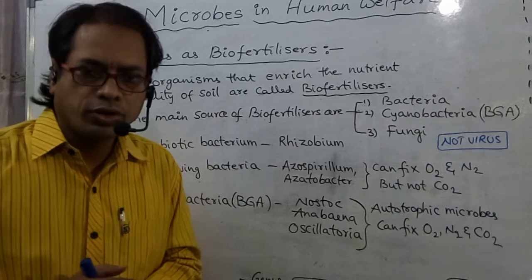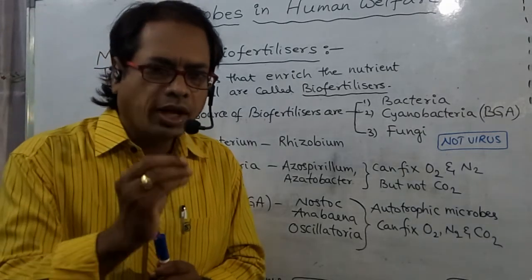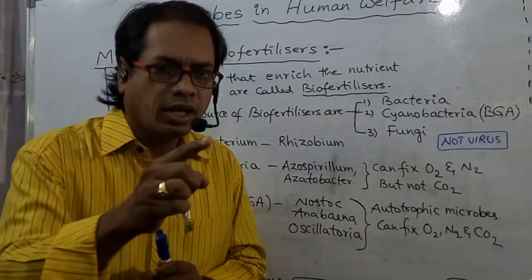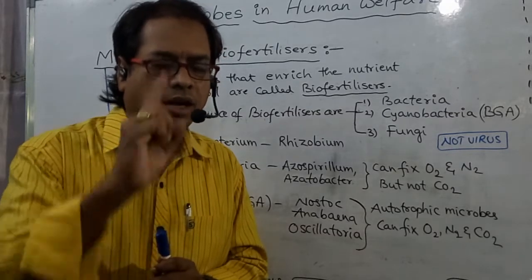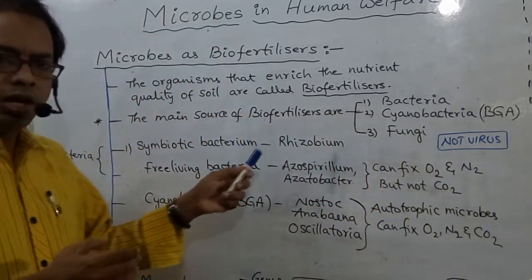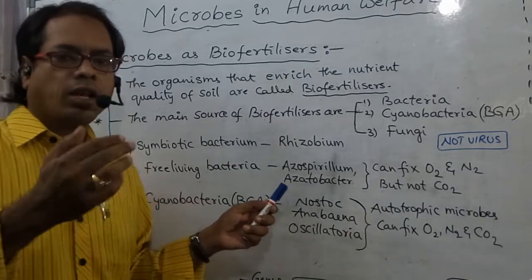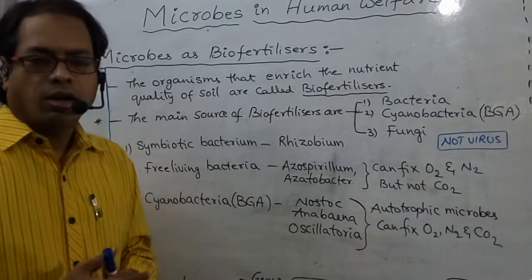Are you understanding, my dear students? Which organisms are used as biofertilizers? Bacteria, cyanobacteria and fungi. Don't say viruses. What are the different types of bacteria used? What are the different types of cyanobacteria used? What is the fungi used?